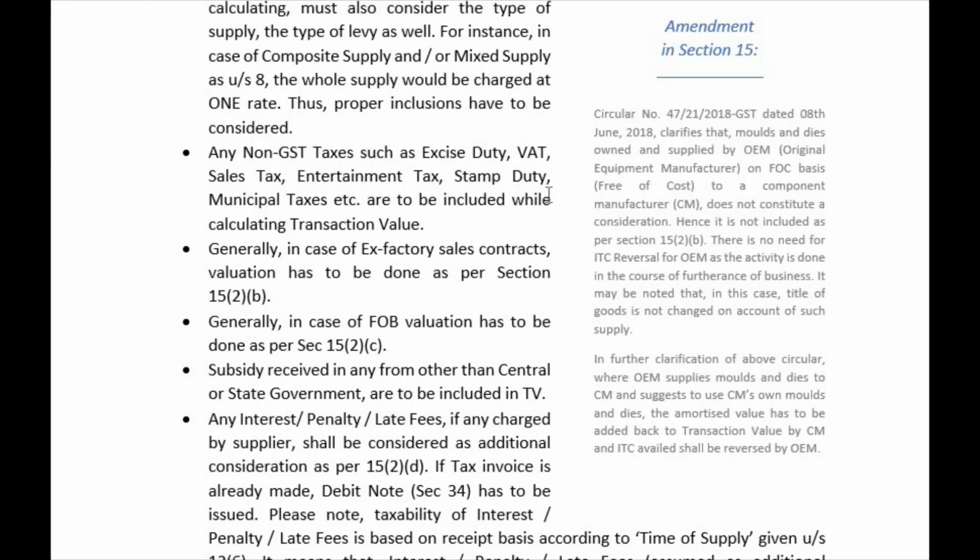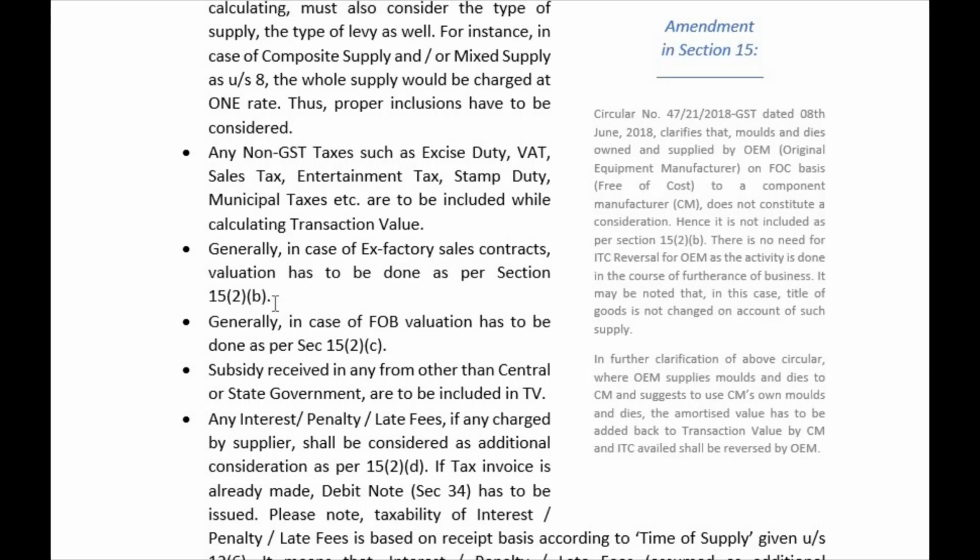Ex-factory sales means the supplier will tell the recipient that whatever I am selling, I will sell only at my factory gate. It is your responsibility to get it transported to your destination and do whatever with it. I will only sell the goods, right? This is called ex-factory sales, right? In this case also we'll have to consider 15(2)(b).